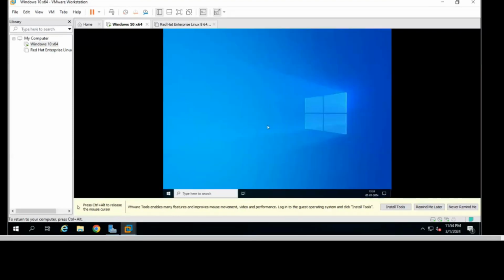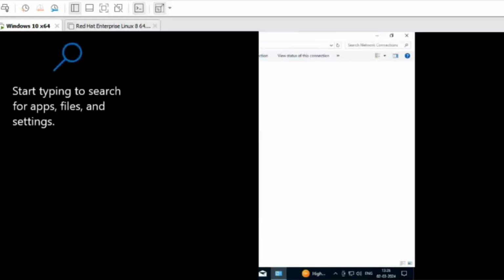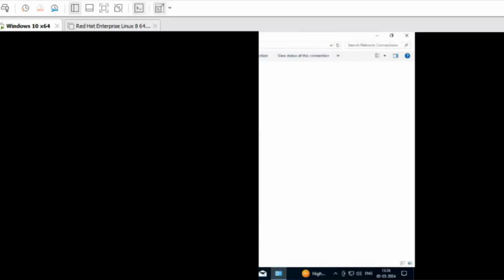To make the client, the first thing you have to do is put the server IP address in the DNS field of your client machine. Right, how will you fill the DNS field? Just open the run prompt. Now here, right click on your Ethernet adapter, then properties. Let it open. Until then, just check your server IP address.